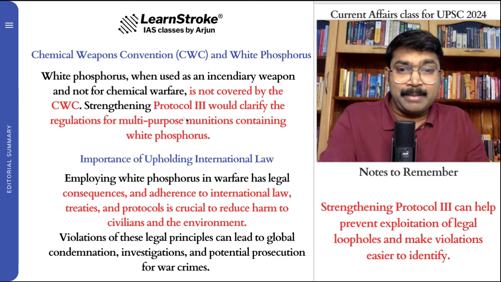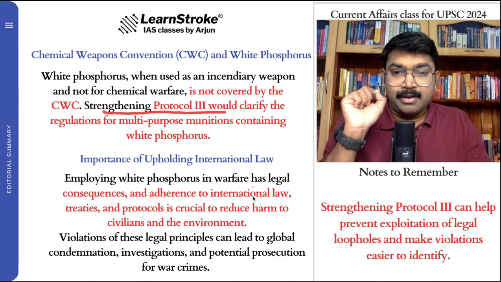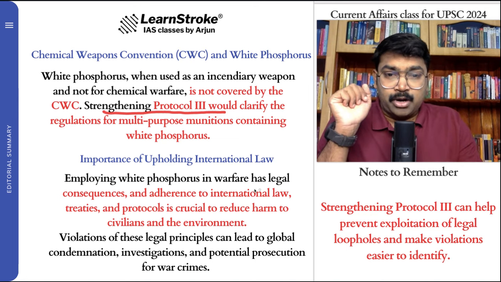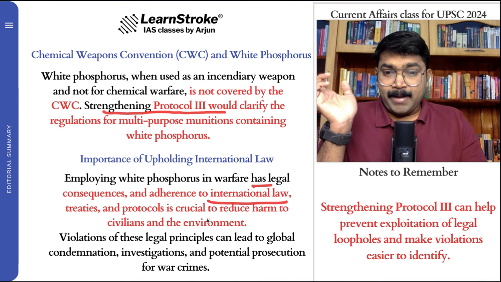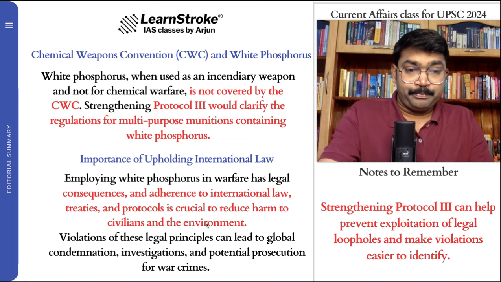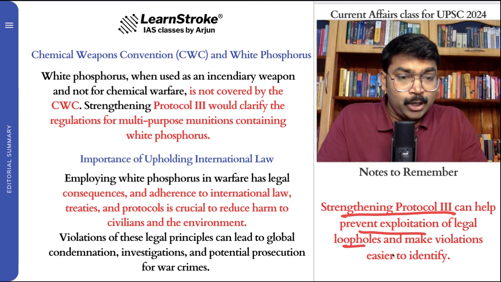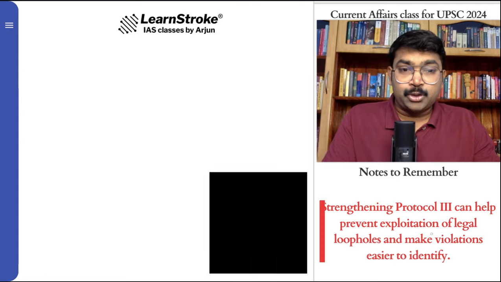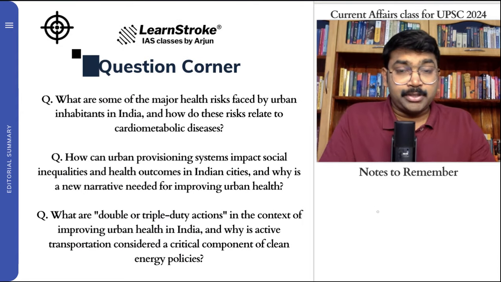So it's high time that we strengthen Protocol 3 of the CWC, because it has legal consequences and we should adhere to international law. It's also important for civilians as well as for the environment. So let's strengthen Protocol 3 and prevent exploitation of legal loopholes. So this is the concept of white phosphorus. Please remember what the CWC is. Okay, so these are the questions that we already discussed.